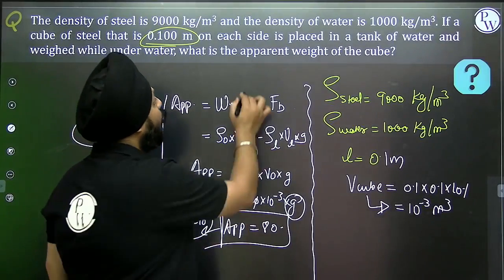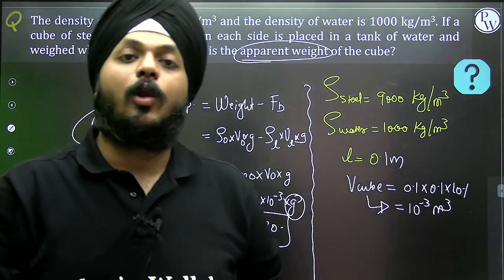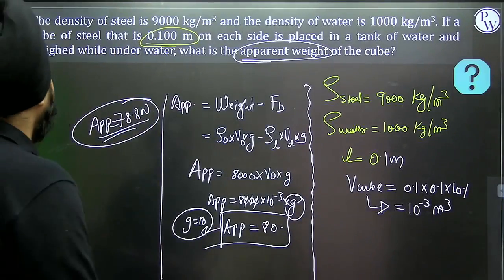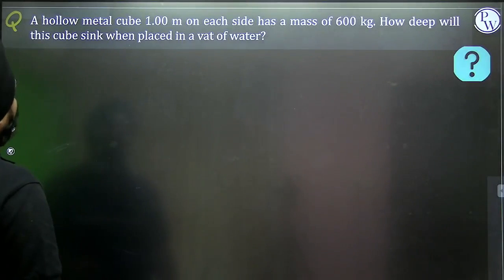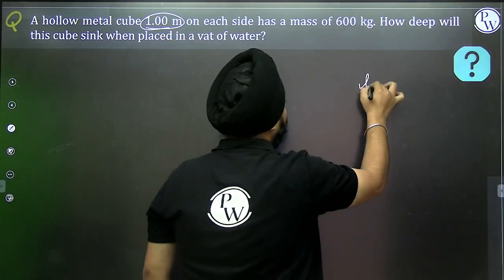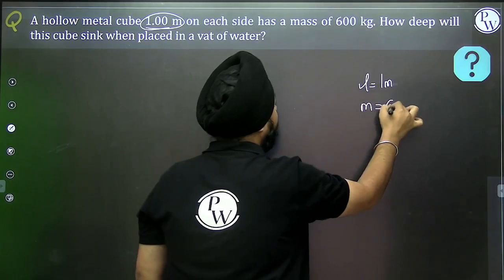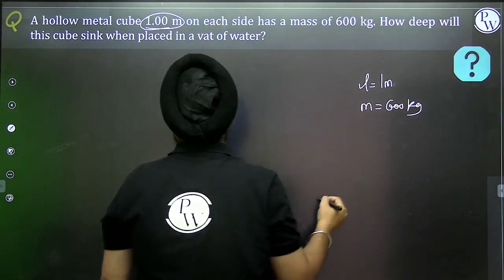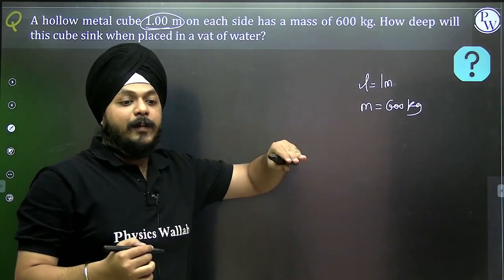So this is a new concept of the apparent weight that is also used in these laws, the Archimedes principle and the law of flotation. Another question: a hollow metal cube, length of the cube is 1 meter and it has a mass of 600 kg. How deep will it sink when placed in the water? How deep will it sink?